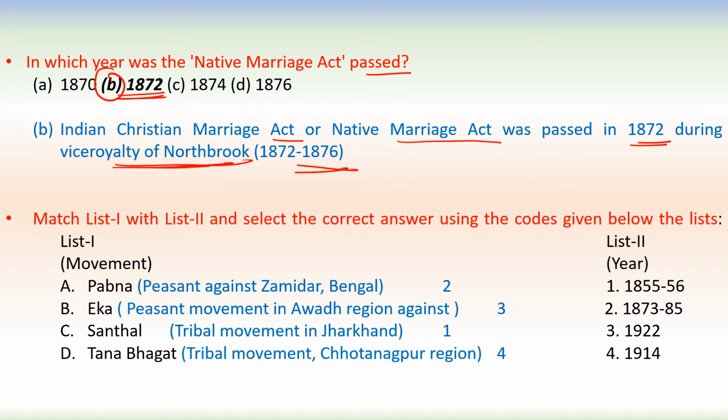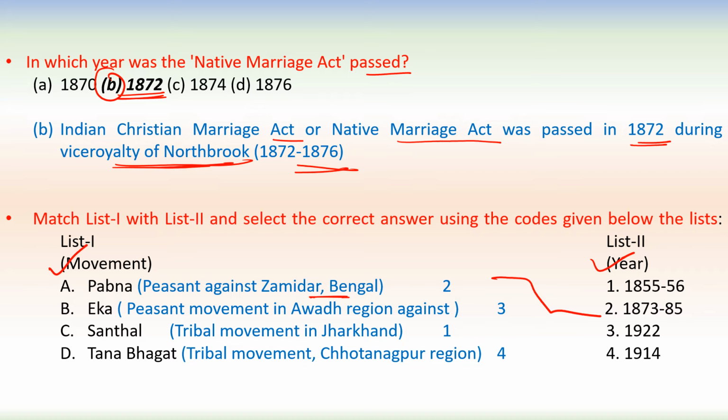Next question. Match list 1 with list 2. List 1 movement and list 2 their year. Pabna. Pabna was a peasant movement against the Zamindar, and that happened in Bengal. So it happened during 1873 to 85.